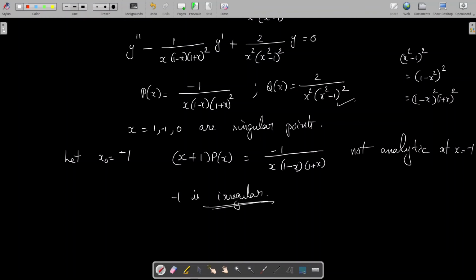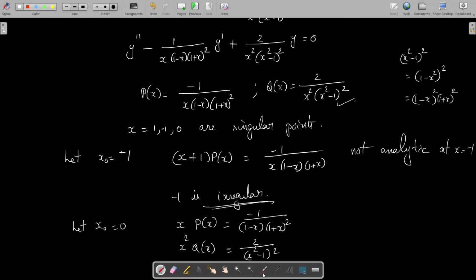Now there remains one more point, x naught equal to 0. What happens when x naught equal to 0? We have to consider x into p of x and x square into q of x. X into p of x is minus 1 divided by (1 minus x) into (1 plus x square), and x square into q of x is 2 divided by (x square minus 1) whole square. Here we are multiplying this term with x square. So you see that both these are analytic at x equal to 0.